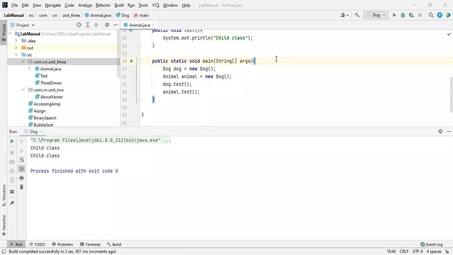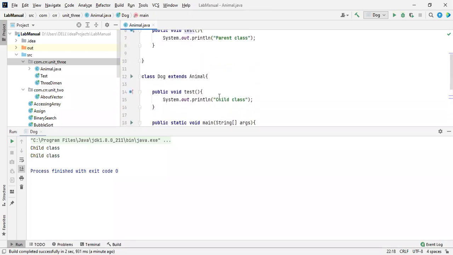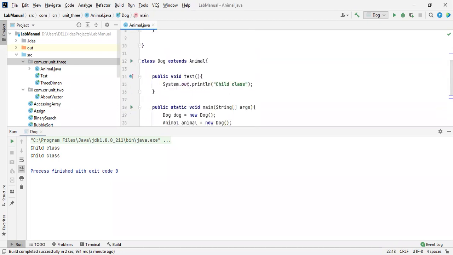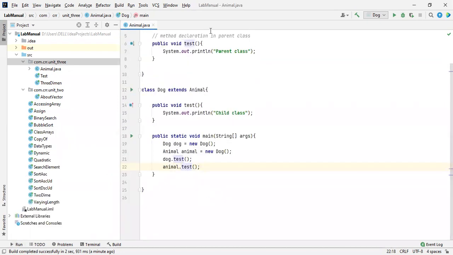Okay, see this. So here I assign the child object to the parent class. That's why when I'm going to access it, only this method is being called. It is not calling this method. So by using this, I'm going to access the parent class by using the object of a parent class.